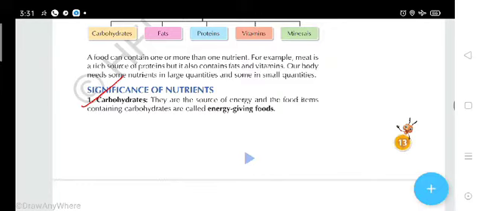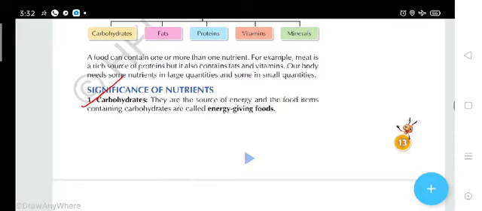Students, tell me one thing. Whenever you eat chapatis, rice, potato, after two or three hours, you get energy? Yes, we get energy. From where has that energy come? Yes, it has come from our food.